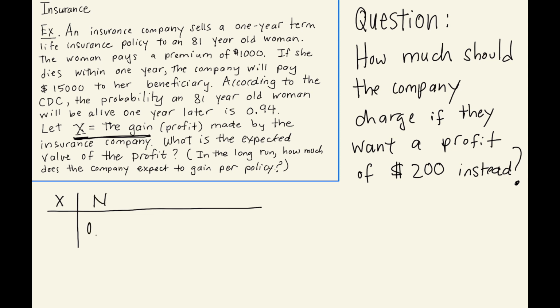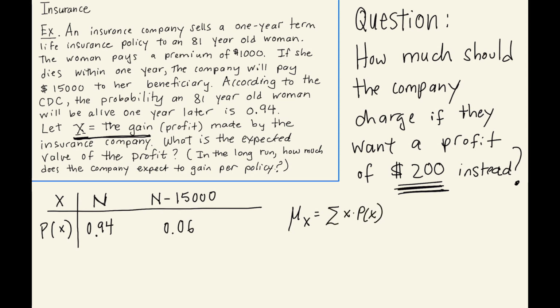94% of the time, N will be their gain. And if the woman passes away, then they will have to give a payout, so their gain is N minus $15,000. In this type of situation, you can calculate the amount that they should charge for the policy just by solving the equation for the expected value.